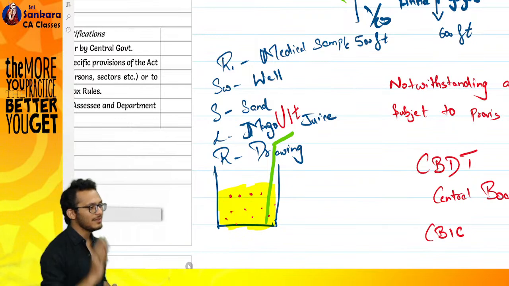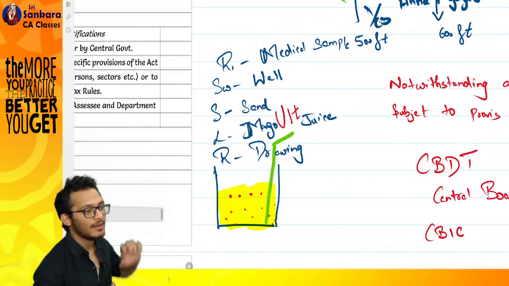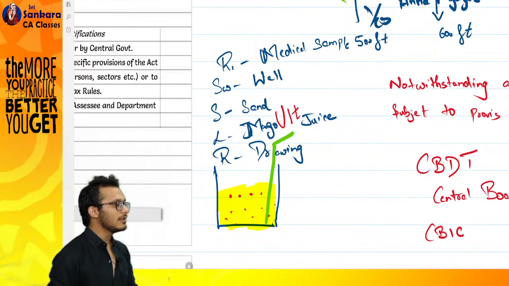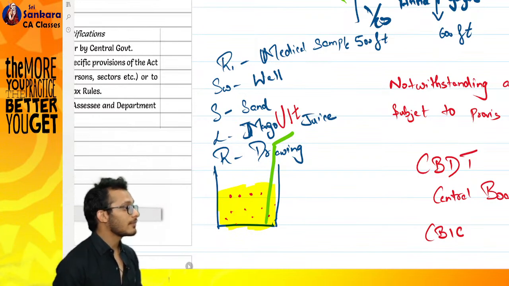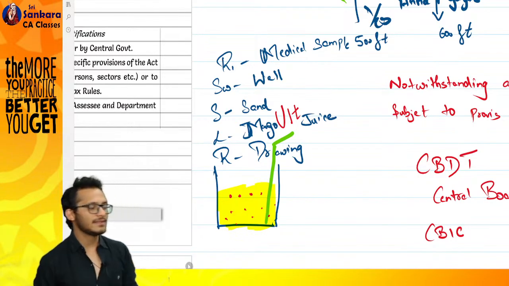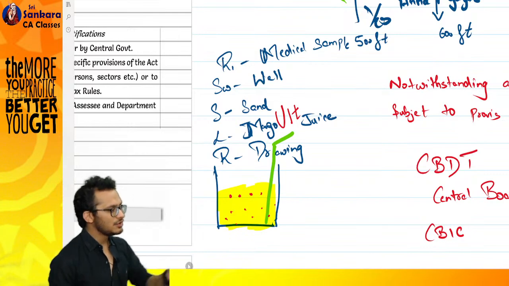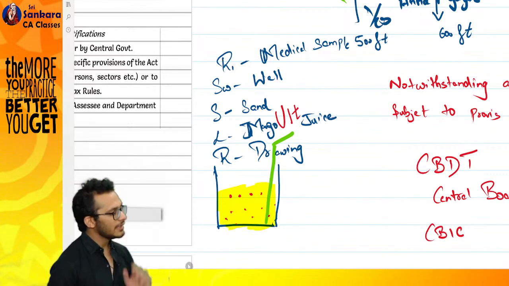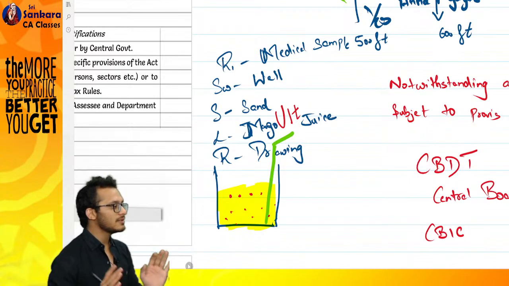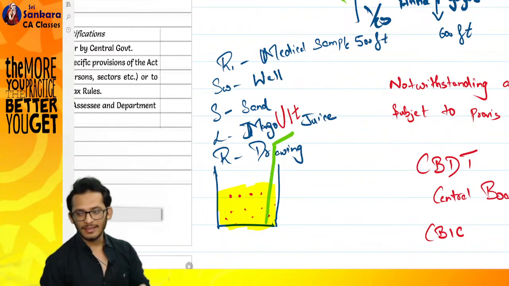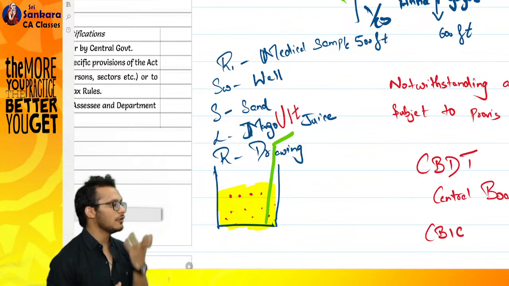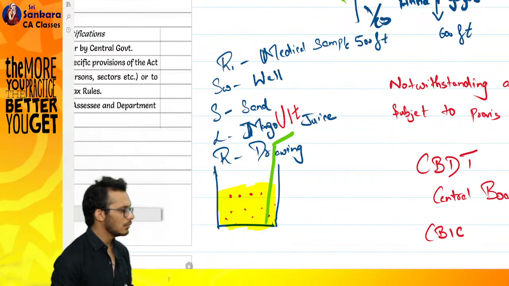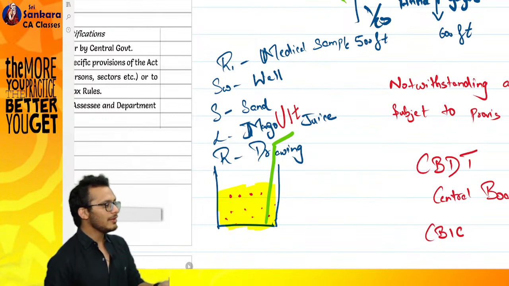What happened is I'm sitting here in Chennai. I created this model, but I did not understand what the GST rate on it is. So I went to my Chennai officer and told him, sir, this is the model which I've created, and I am not able to understand what the GST rate on it is. Please guide me. Because you are my officer, what you say is my final answer.